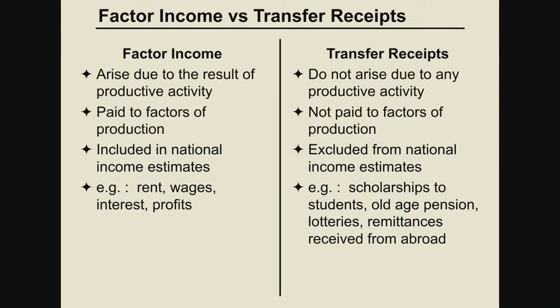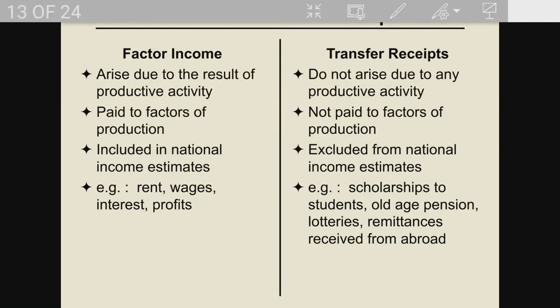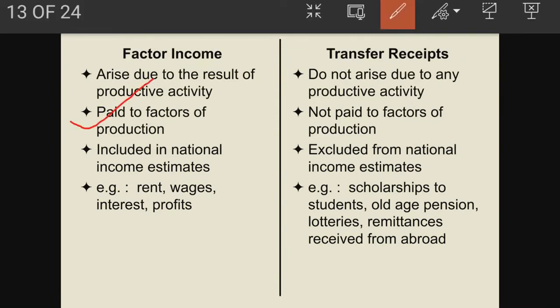Okay, and factor income is paid to whom? Factor income is paid to factors of production, they get it. And who is the owner of factors of production? Household is the owner of factors of production. And very importantly, this is included in the national income. Whenever we calculate national income, all these factor incomes are included while estimating national income. So this is an important feature of factor income, that it is always included while calculating national income.